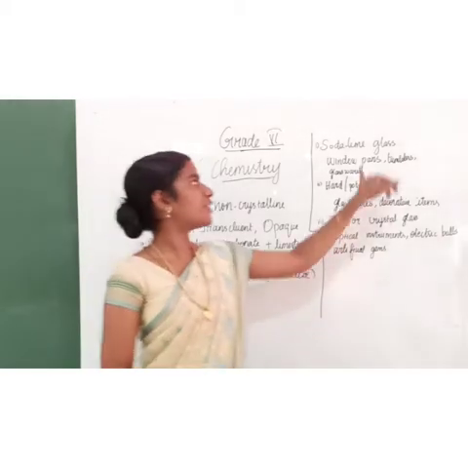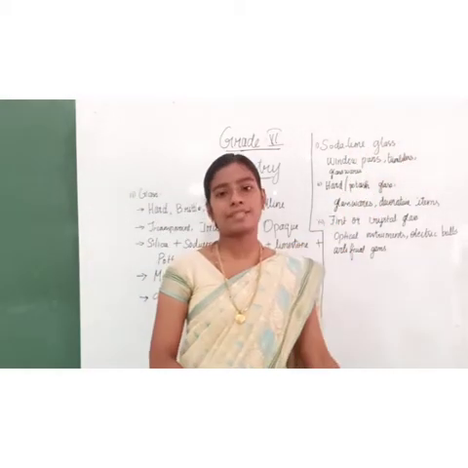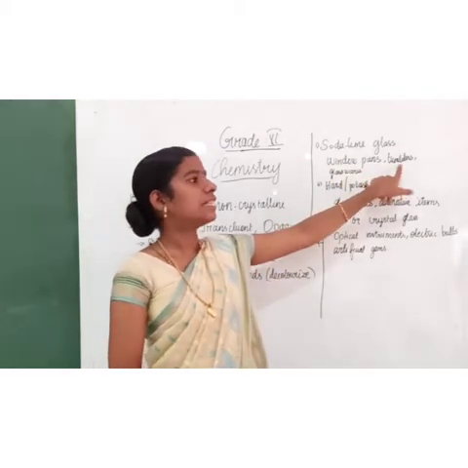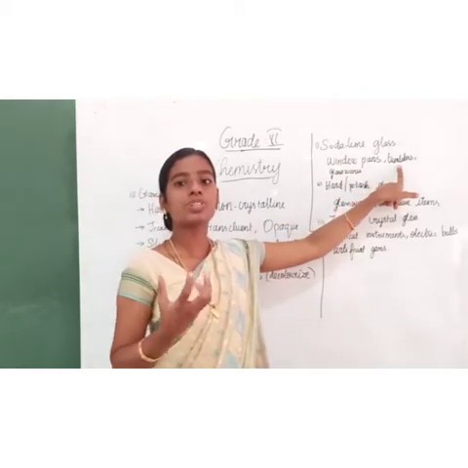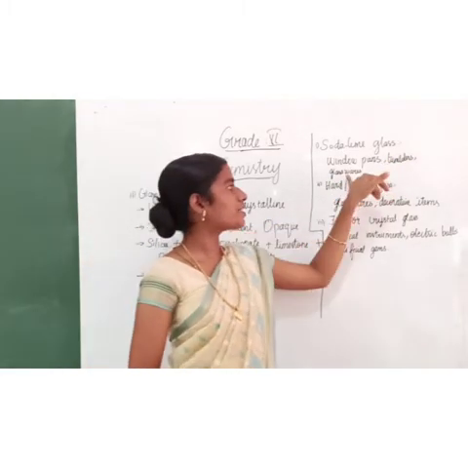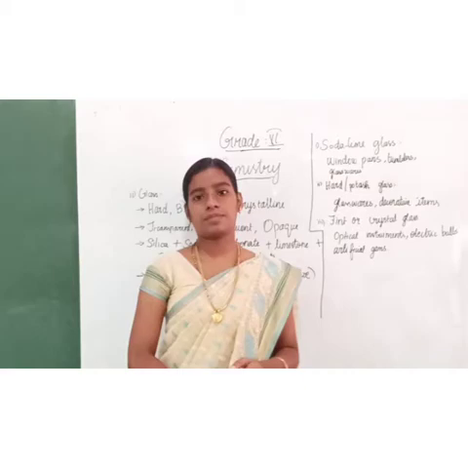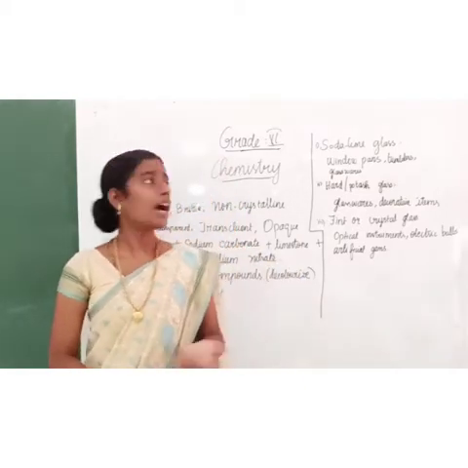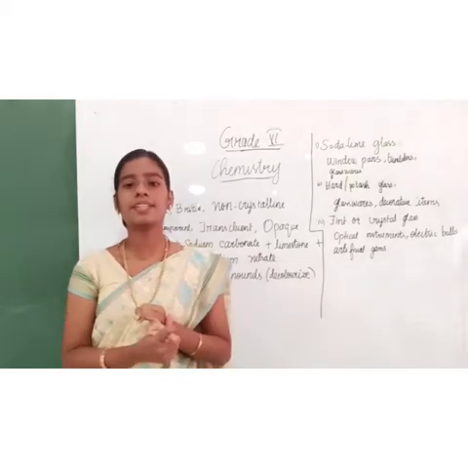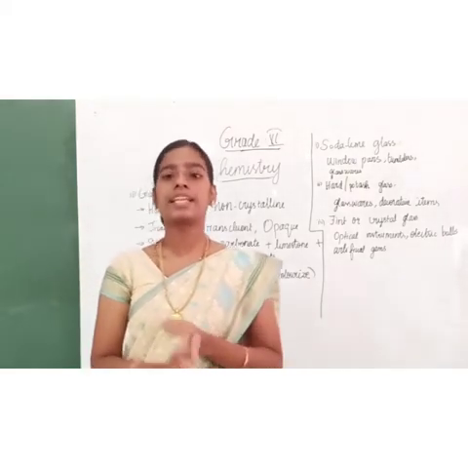Come on. The first one is soda lime glass. This type of glass is used in window panes, tumblers, the glass tumblers we use for having juice and all, right? Tumblers and low quality glassware. The soda lime glasses are used in window panes, tumblers and low quality glassware.